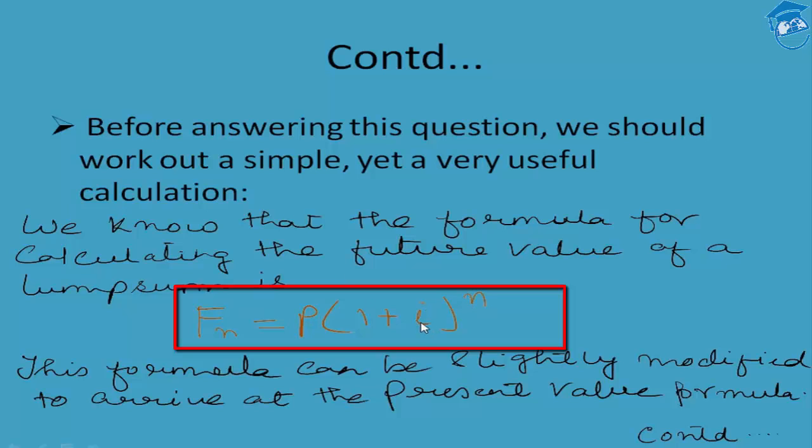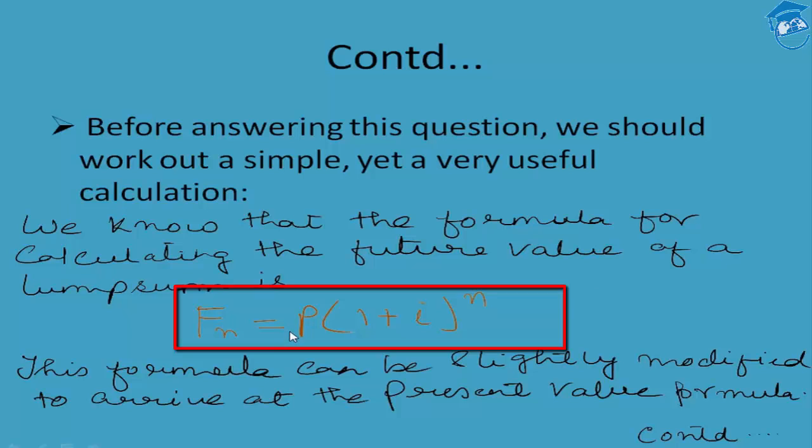Once again, this calculation is that of the future value computation of any present amount across n number of years against i% rate of interest. So instead of getting deeper into that, let's proceed. This formula can be manipulated in order to calculate the present value. Fn is equal to P into (1 plus i) to the power of n can be manipulated a bit in order to arrive at the formula for calculating the present value of the future cash flow.